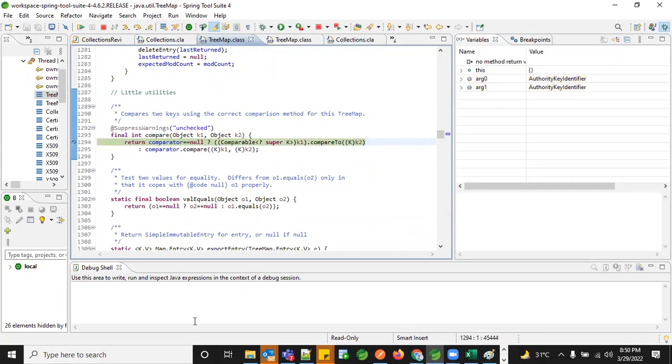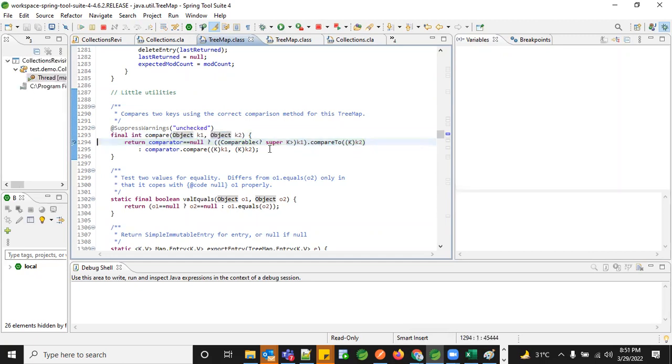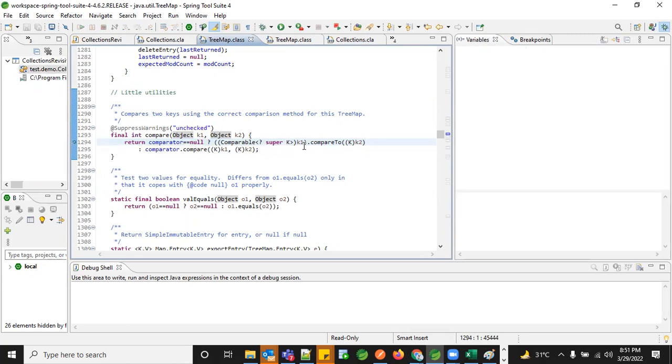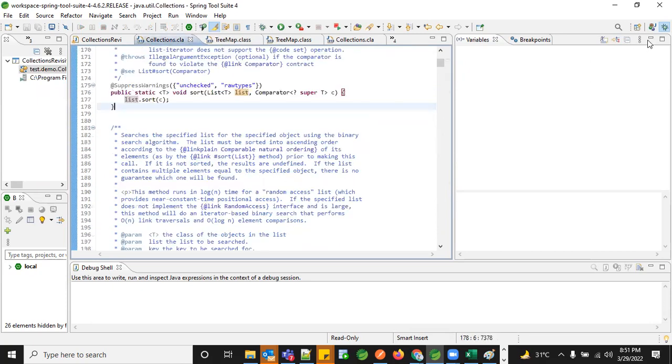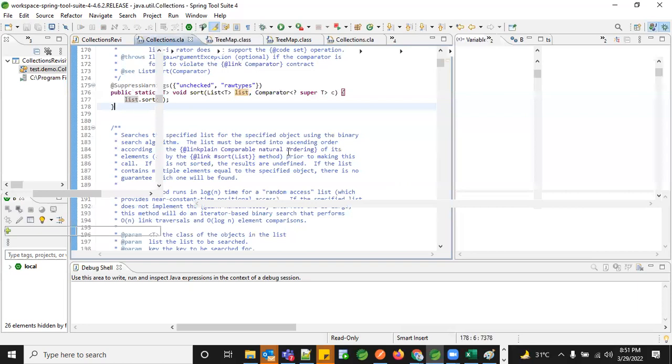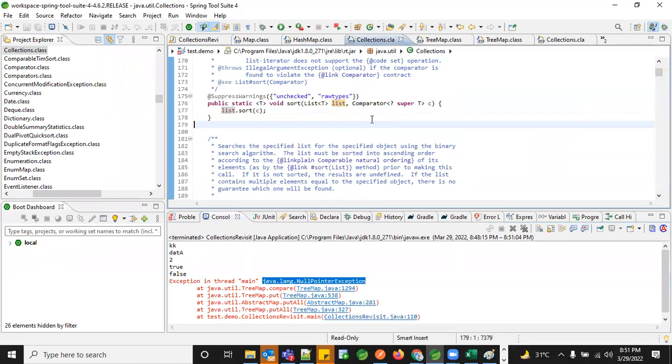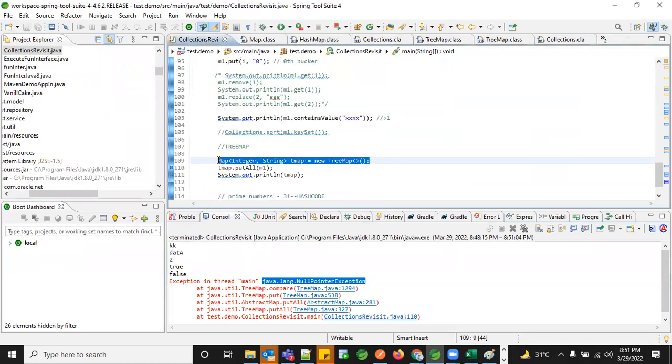Right now, whenever I'm trying to do a comparison, both of my objects are not ready to hold any values, which ends with a null pointer exception because my comparator is still null. I'm not able to do any kind of comparison, and I end up with an error. Why are we ending up with an error? Because my comparator is not creating any kind of instance. It is always an empty object.